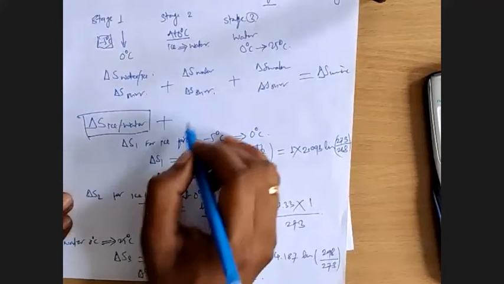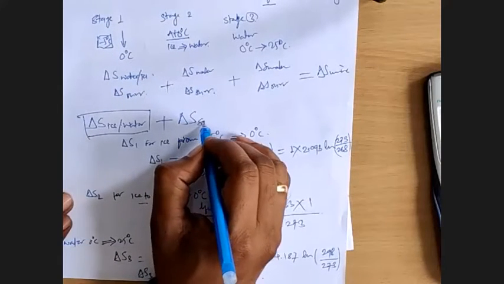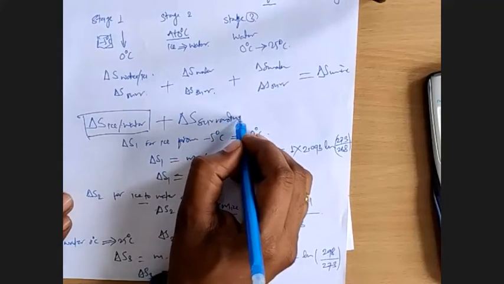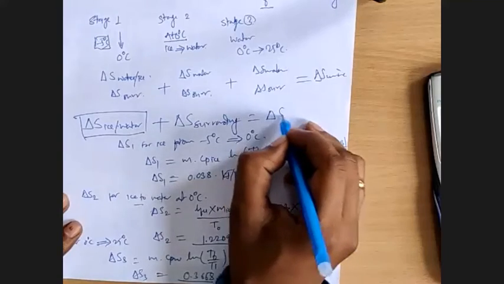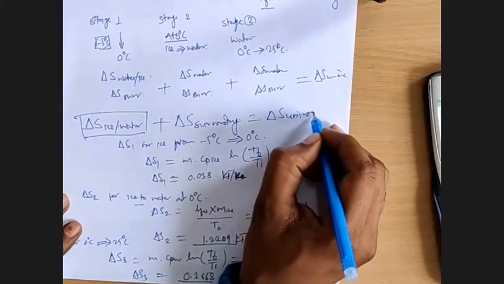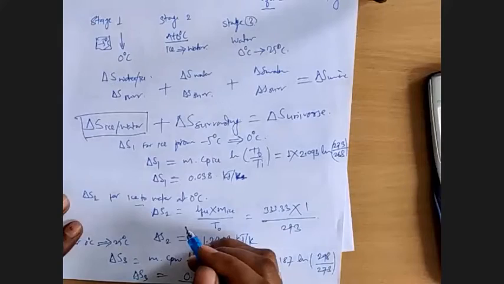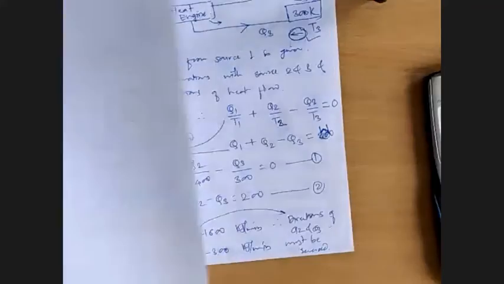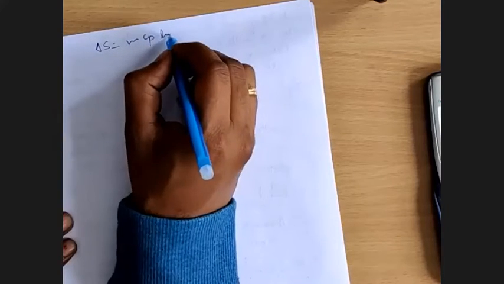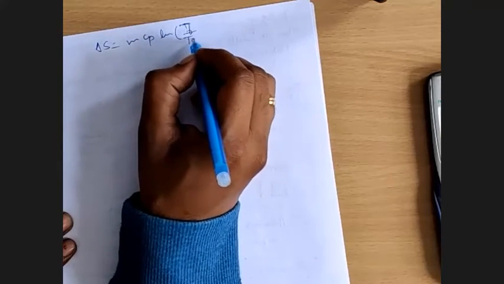Similarly, we need to calculate delta S for the surrounding, and that will finally help us get the delta S universe. Delta S is equal to mCp ln of T final by T initial.